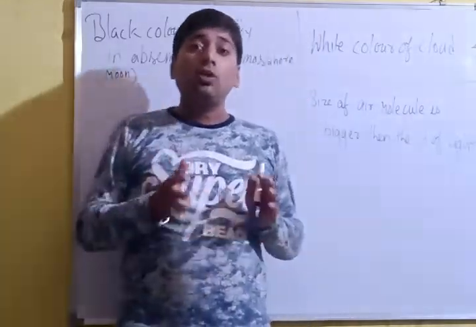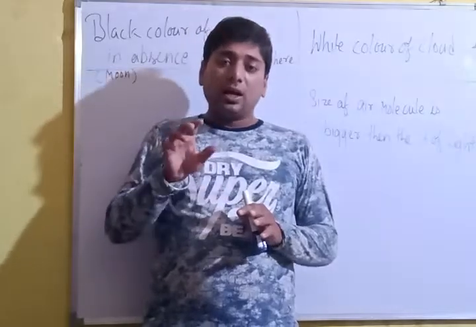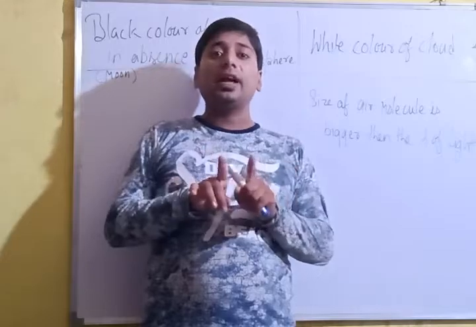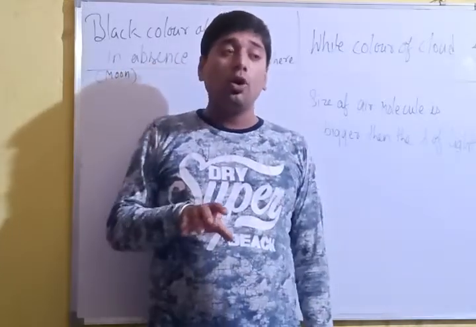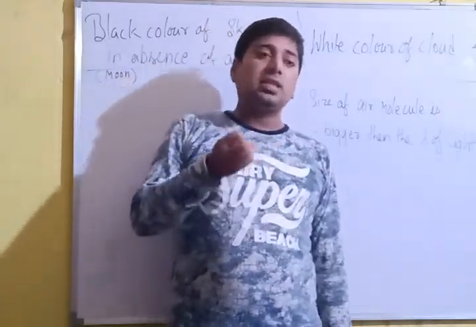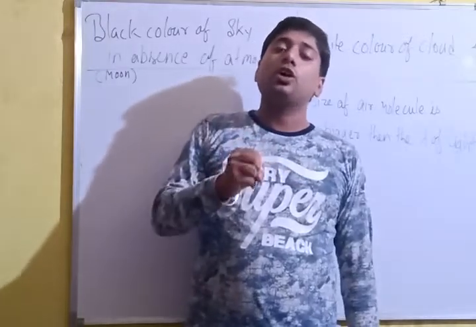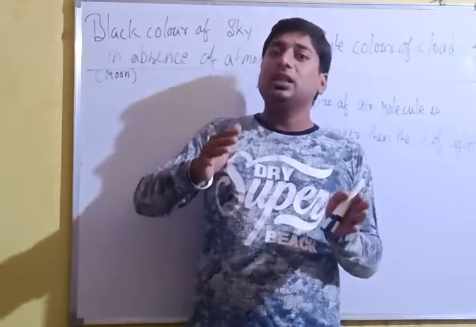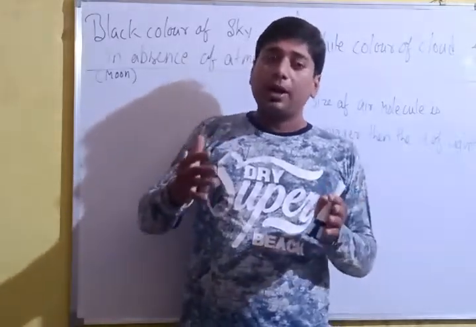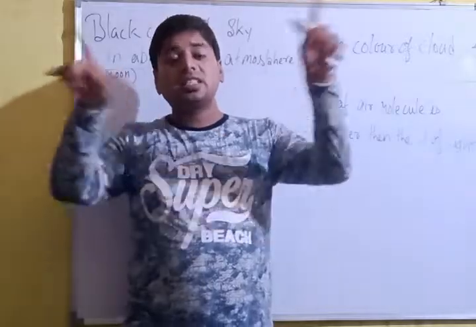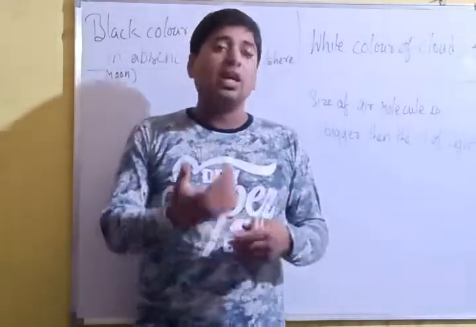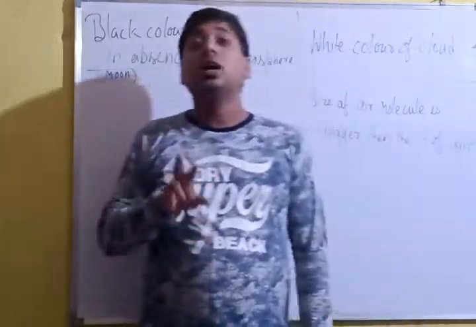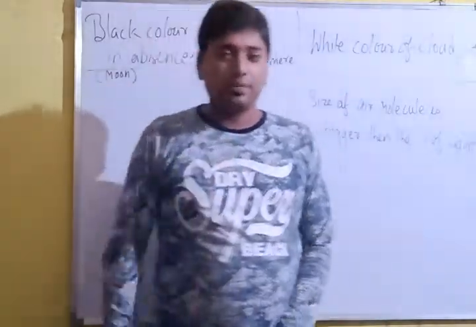Then according to Rayleigh's law, these particles will scatter all the lights to the same extent. If all light is scattered to the same extent, it will look white. So due to the nearer point, they scatter less and they scatter to the same extent. Due to this, the cloud appears white, and it follows Rayleigh's second principle. Okay.